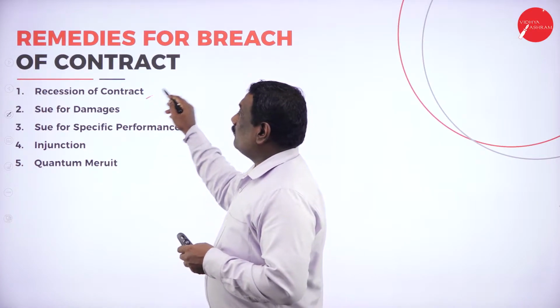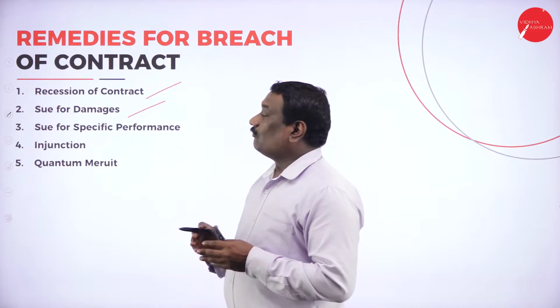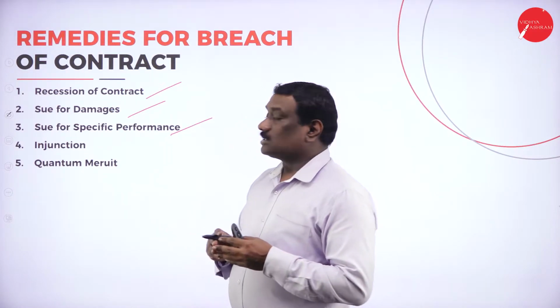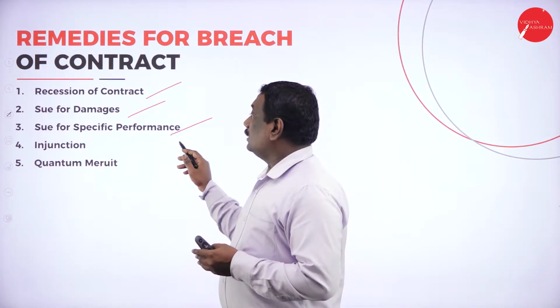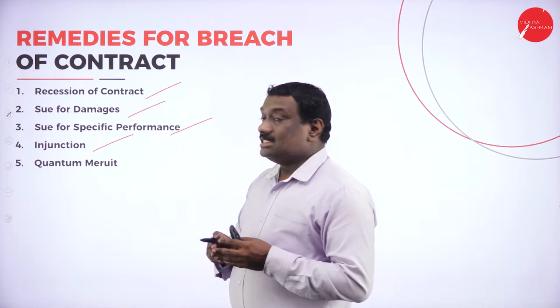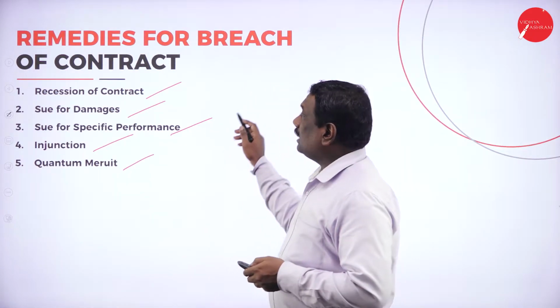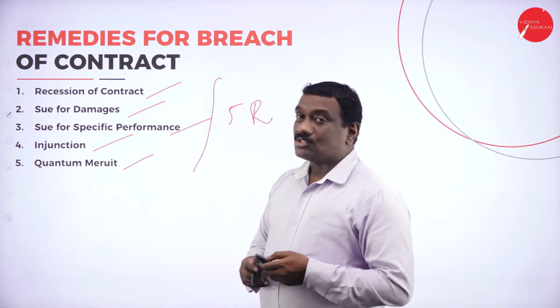Students, we have first rescission of contract. The second remedy is suing for damages. That means you can claim for the damages. Then sue for specific performance. You can sue him or pull him in the court of law for the specific performance. Then injunction order and the quantum meruit. So these are the 5 important remedies, we say, remedies for breach of contract.